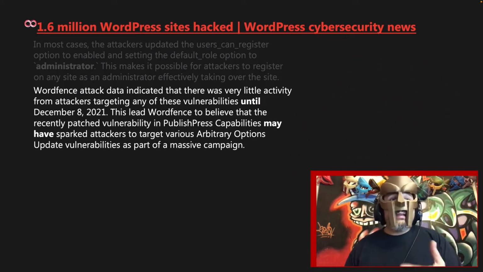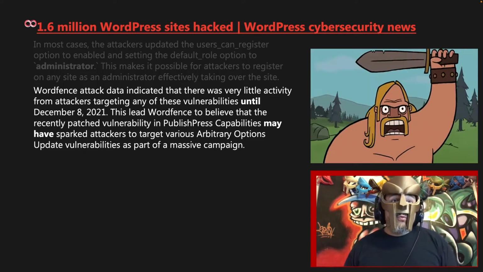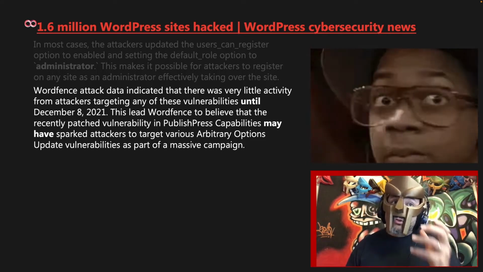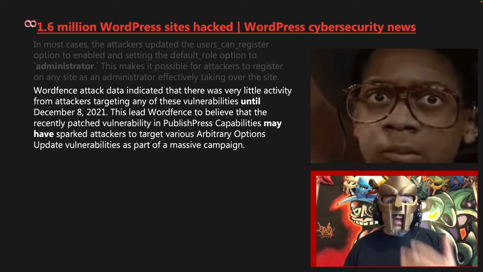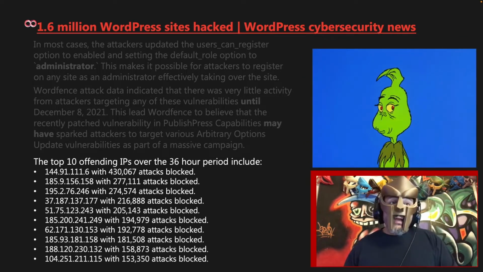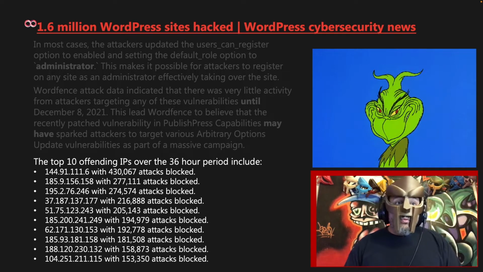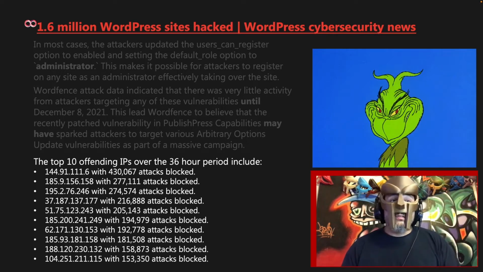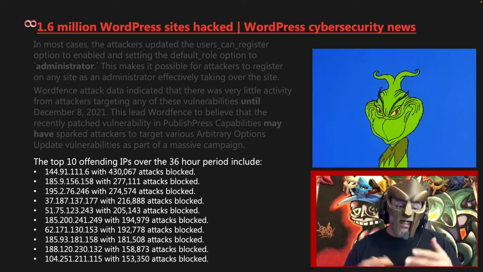Wordfence attack data indicated that there was very little activity from attackers targeting any of these vulnerabilities until December 8th, 2021. This led Wordfence to believe that the recently patched vulnerability in Publish Press capabilities may have sparked attackers to target various arbitrary options update vulnerabilities as part of a massive campaign. The top 10 offending IPs over the 36-hour period include the list here, with 430,067 attacks blocked from the first IP address, 277,000 attacks blocked from the second one, 274,000 attacks blocked from the third, and so on.